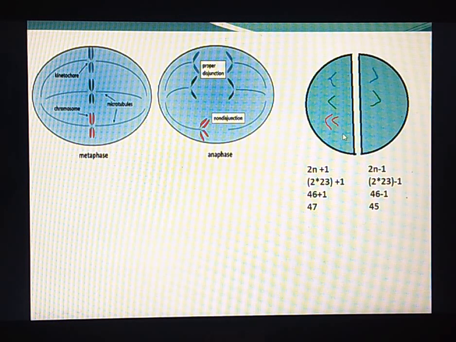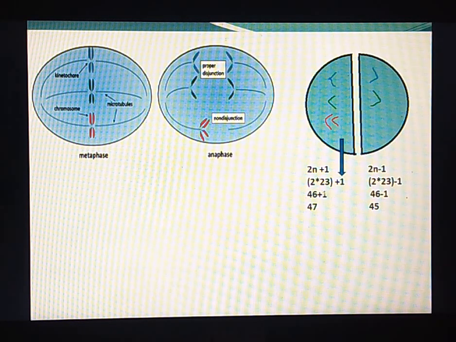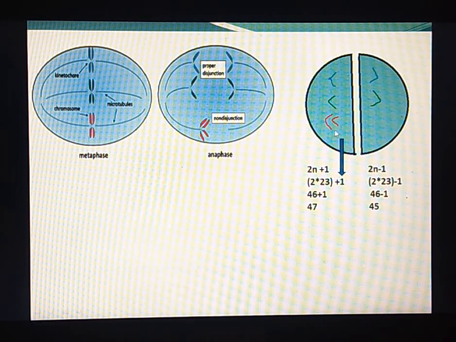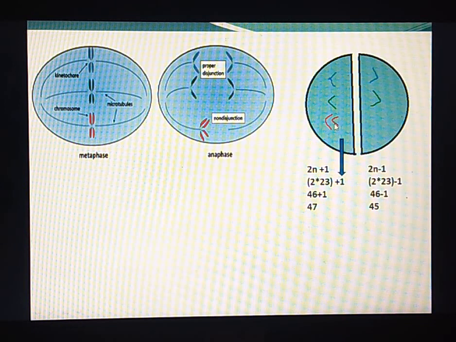If there is one chromosome extra in a particular individual, then, considering the example of a human being, that individual will have 47 chromosomes, just because one of the chromosomes, the sister chromatids, did not get separated from each other.